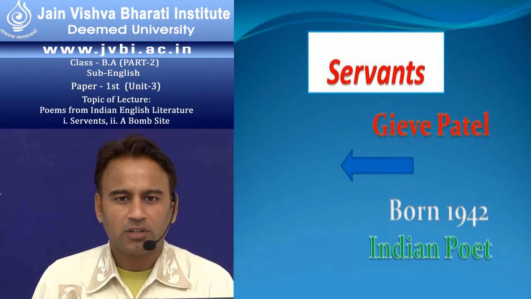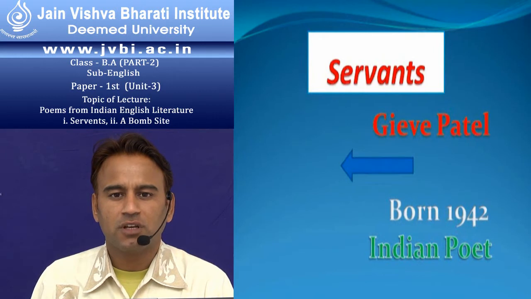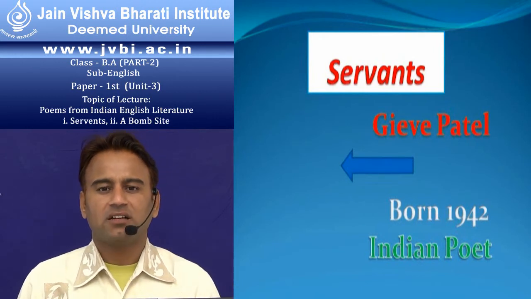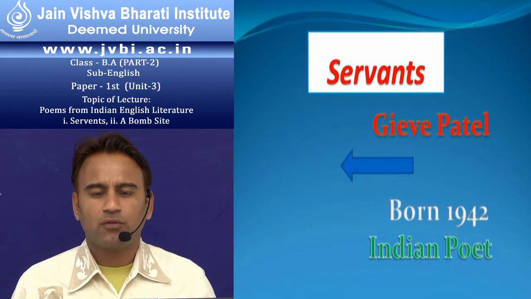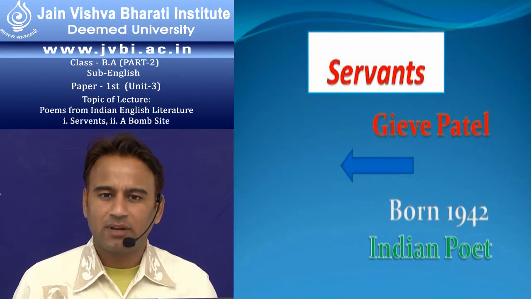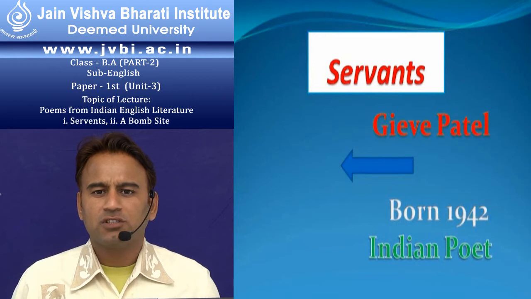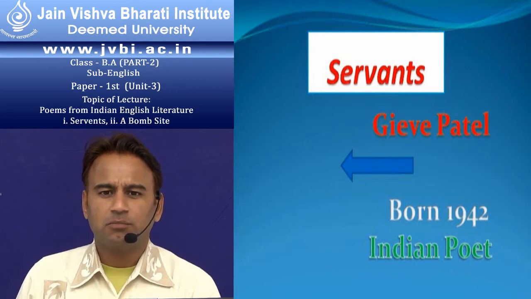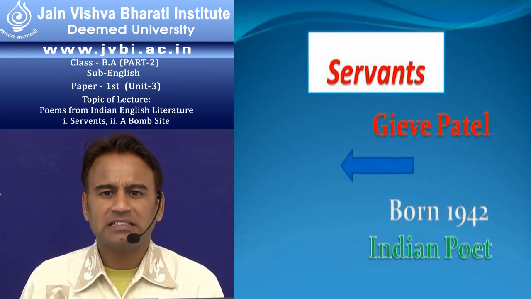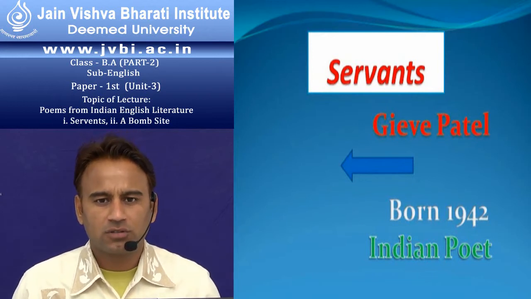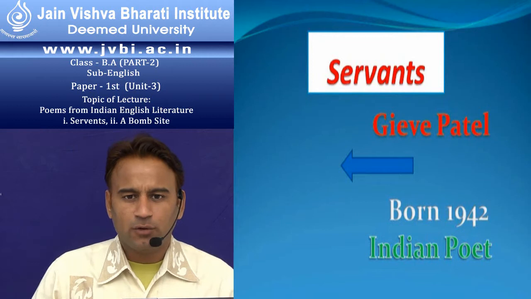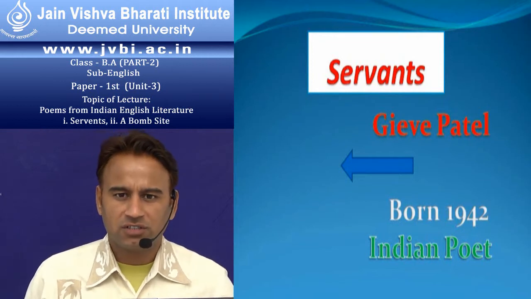Servant is a poem that describes the situation of laborers who make their home in the distant city. They live there the life of cattle, the life of animals. This poem shows the poor condition of servants in the cities. They live in slum areas and they are called slum dogs in that area. They live a miserable life in cities.